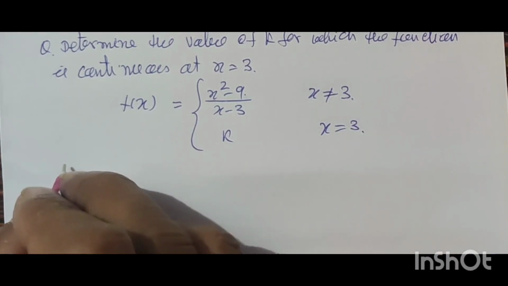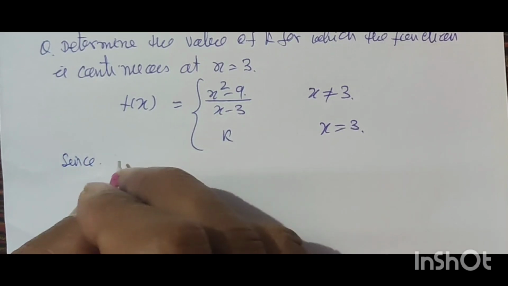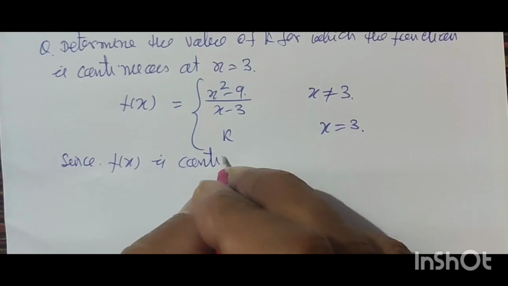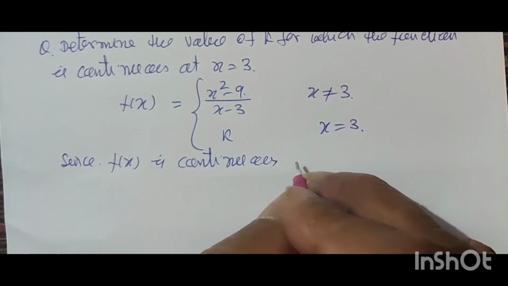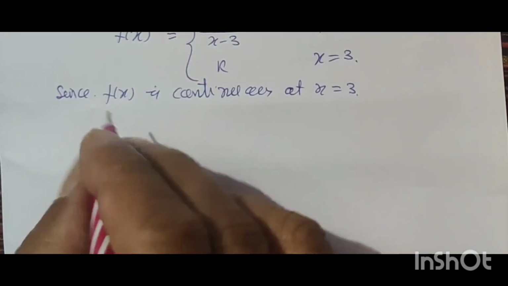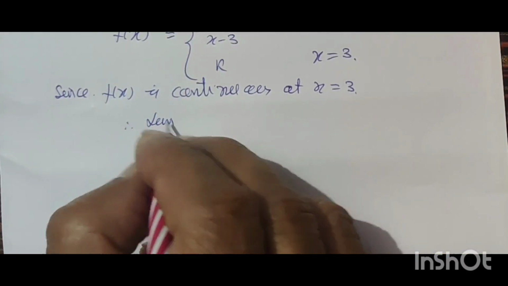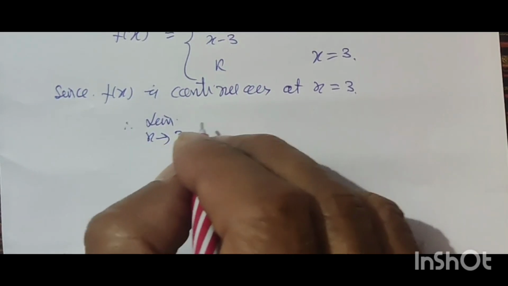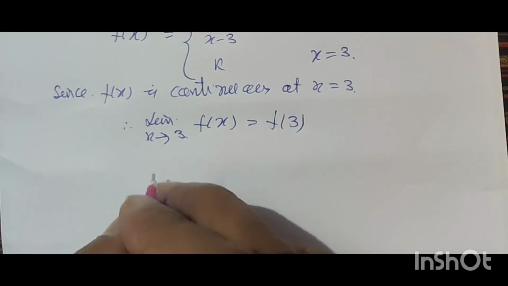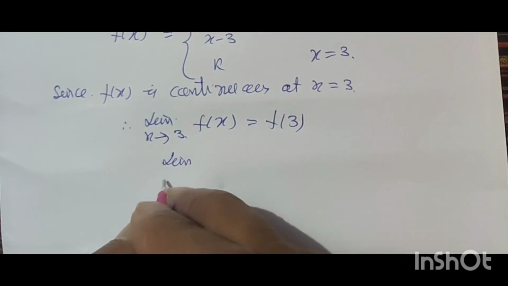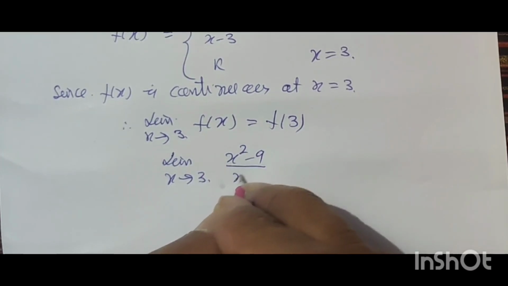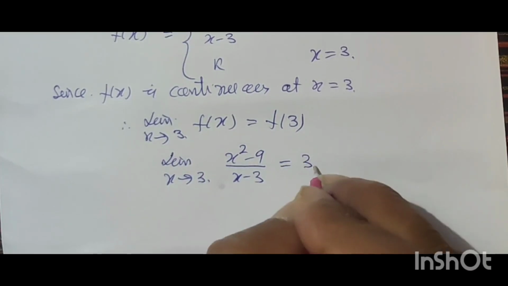Since f(x) is continuous at x is equal to 3, therefore limit x tends to 3 f(x) is equal to f(3). Limit x tends to 3 (x square minus 9) upon (x minus 3) is equal to f(3).